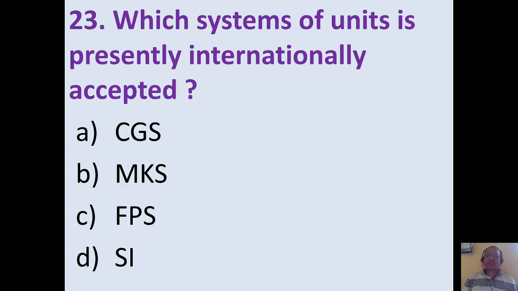Which system of unit is presently internationally accepted? As the name indicates, internationally accepted system of unit, that is the SI system of unit. So option D is correct.